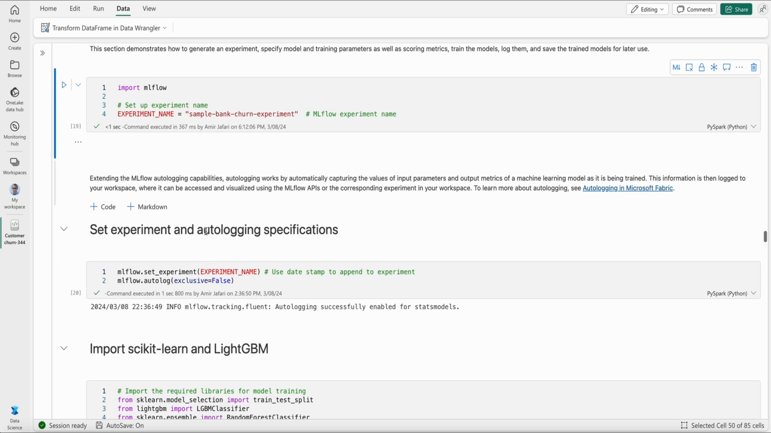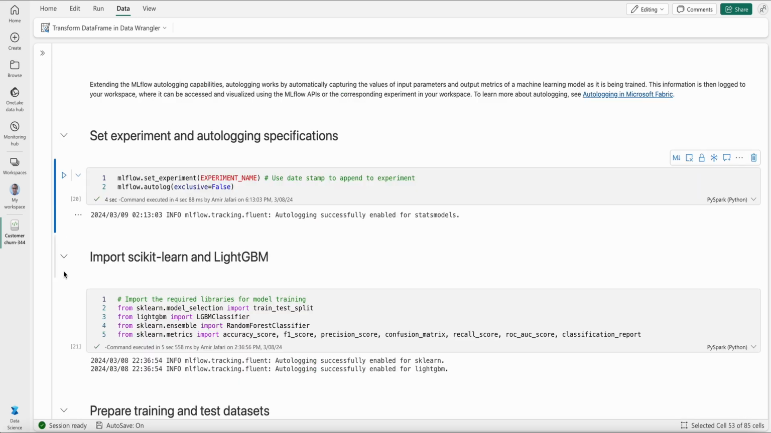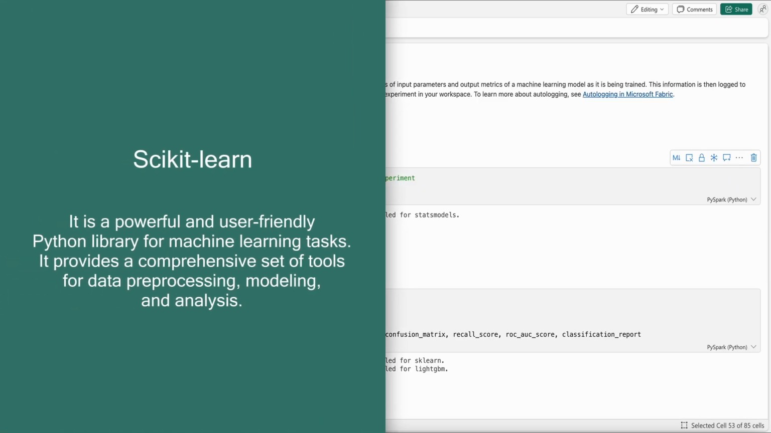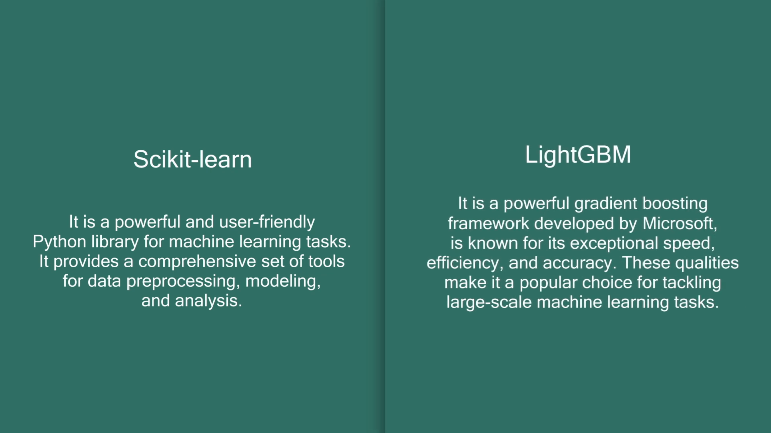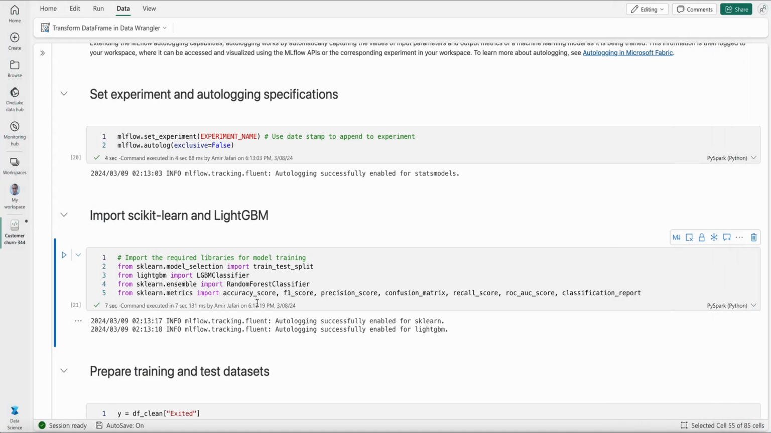So we have done that, and now we're going to set up MLflow auto logging. As I mentioned, we're going to use two different models. One is random forest from scikit-learn, and the other one is LightGBM. Now I need to import these two libraries. I also need to do the train test split, and import some of the metrics that I want. For example, accuracy score, F1, precision, confusion matrix, and all of that.